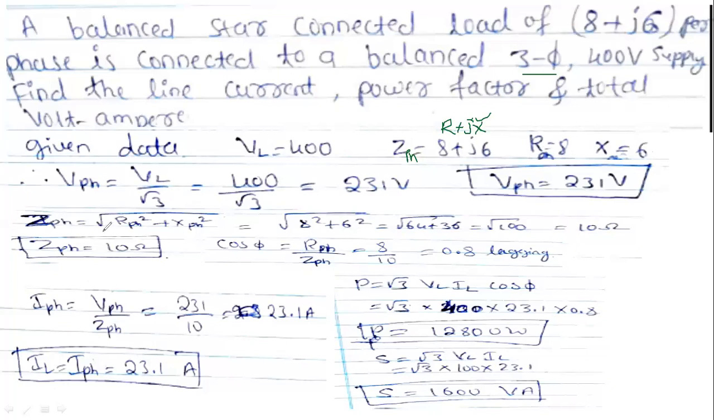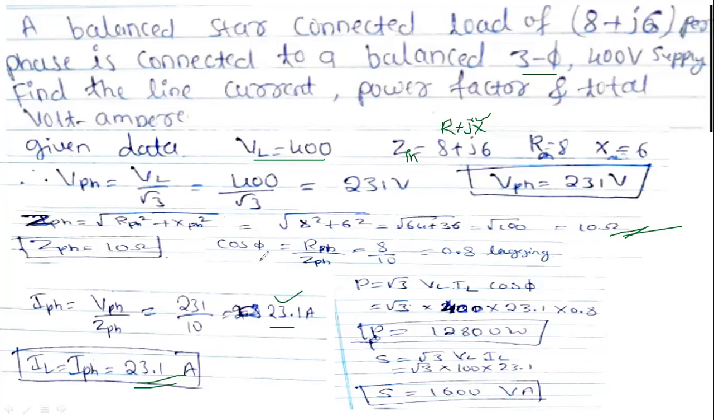So we know the formula Z phase equal to square root of R phase square plus XPH square. By doing this, 10 ohm, the magnitude of the Z, we will get. And this line voltage also you convert into phase voltage, because Z phase they have given. To calculate the I phase, I phase equal to V phase divided by Z phase we have to use here, and the answer will be 23.1. For the star connection, IL equal to I phase, so both the currents are same. So this phase current 23.1 is equal to the line current also.